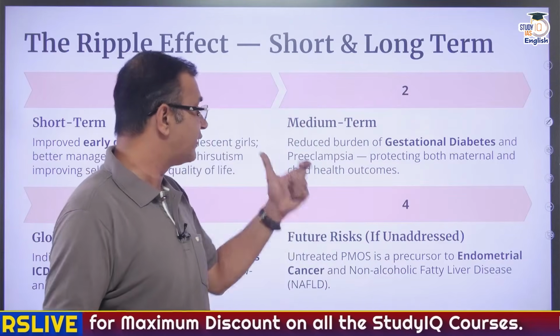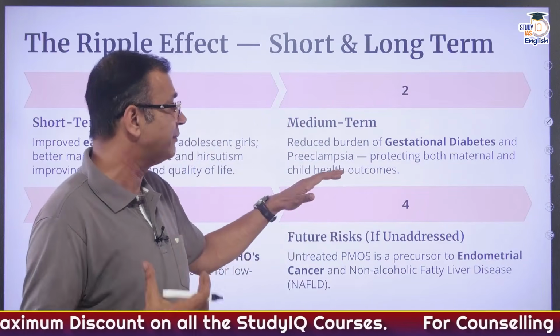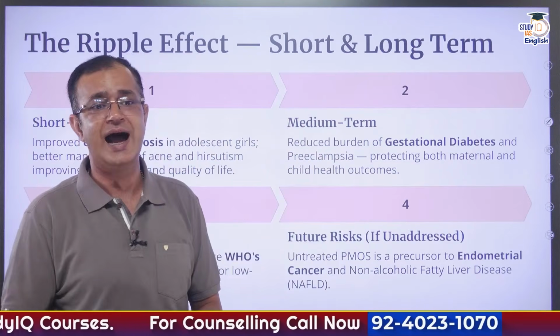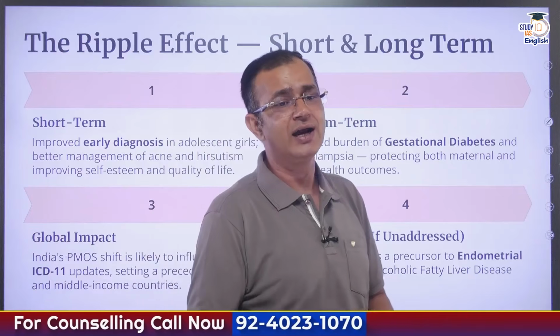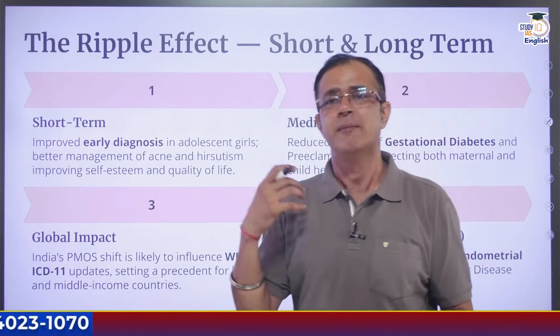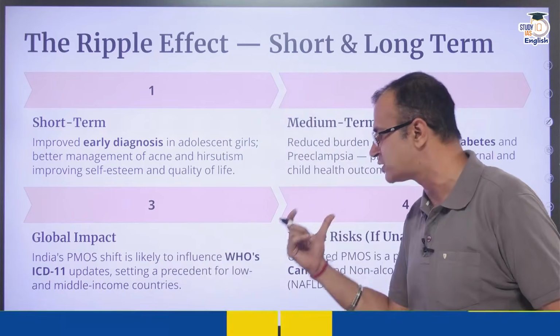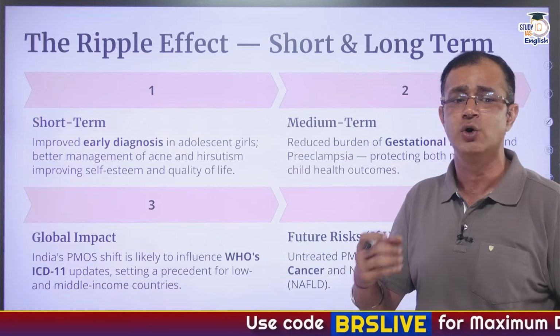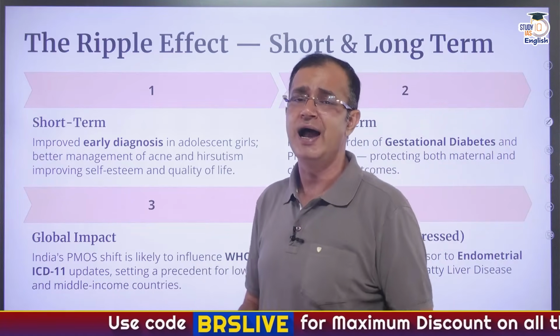Also, in the medium term, it will reduce the burden of gestational diabetes and preeclampsia, which will protect both maternal as well as child health outcomes. Ultimately, this will have a global impact as well, because India's PMOS shift is likely to influence WHO's ICD-11 updates. It will set a precedent for low and middle income countries as well.